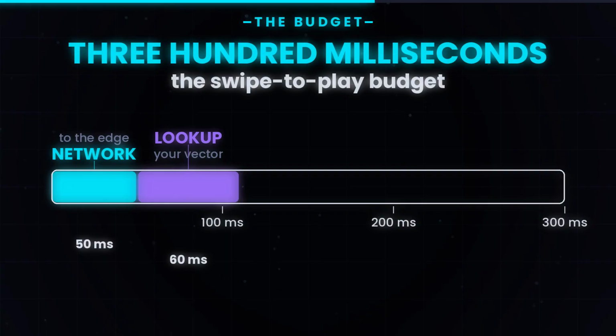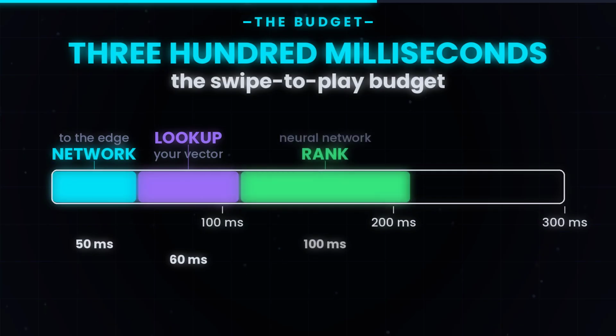About 100 milliseconds for candidate generation and ranking. This requires running the neural network. To make it fit in the budget, TikTok precomputes a personalized candidate pool every few minutes in the background. So by the time you swipe, the ranking model only has to score about 1,000 pre-narrowed videos, not 10,000.